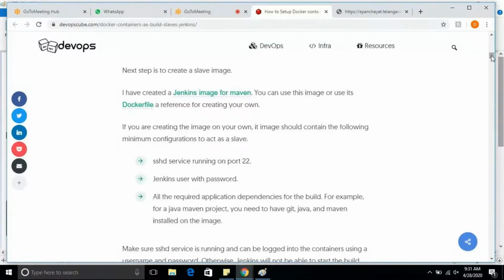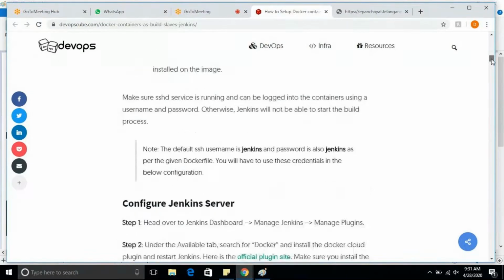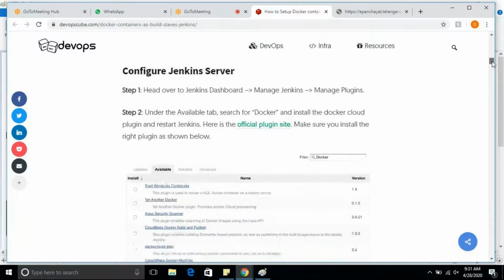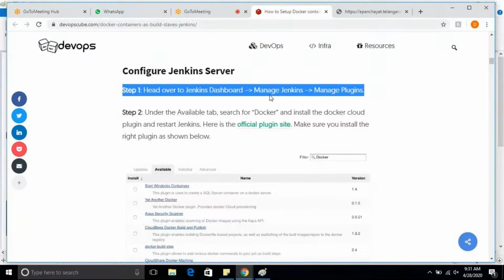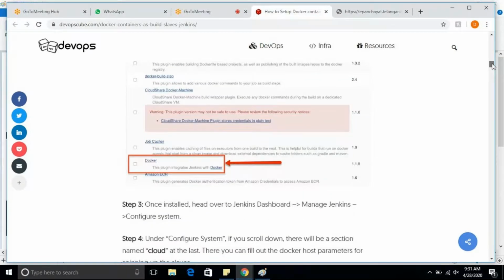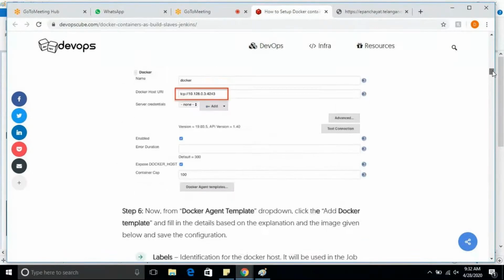According to the steps, he is expecting a Jenkins server up and running on any EC2 instance. After that, he has created one Docker image which has Maven in it. Usually we configure through the nodes, right?